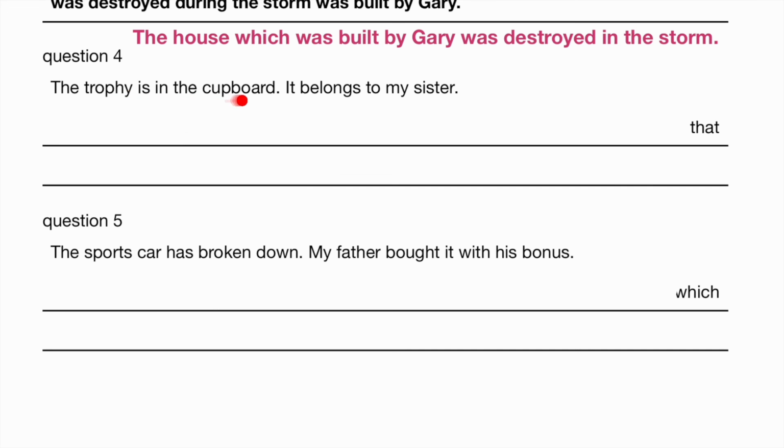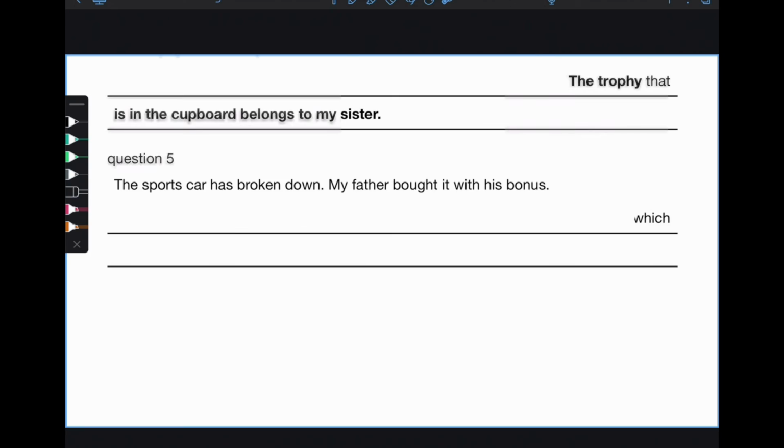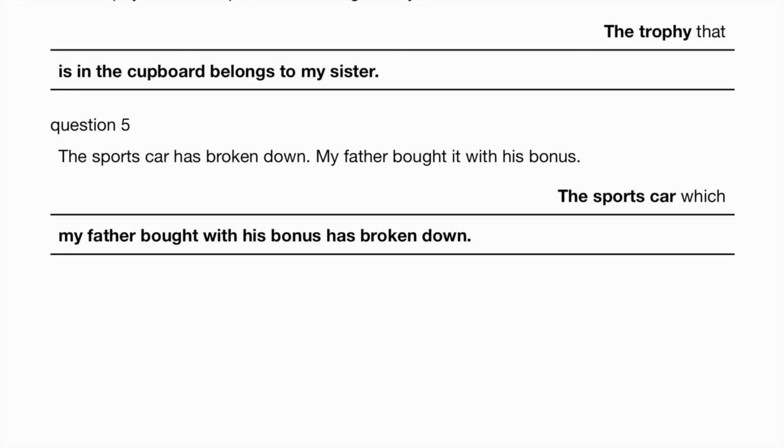The trophy is in the cupboard. It belongs to my sister. The trophy that is in the cupboard belongs to my sister. Alternatively, the trophy that belongs to my sister is in the cupboard. The sports car has broken down. My father bought it with his bonus. The sports car which my father bought with his bonus has broken down.